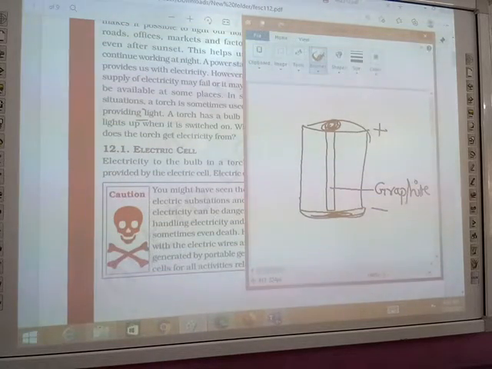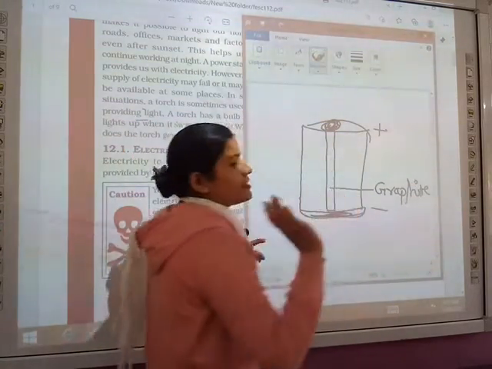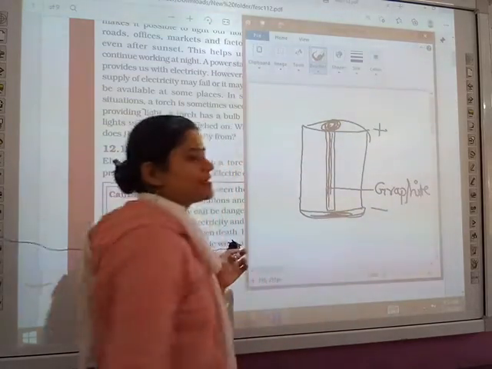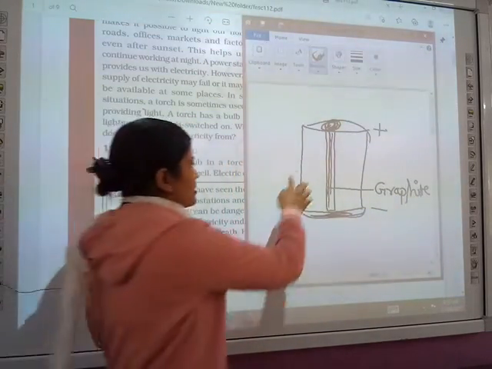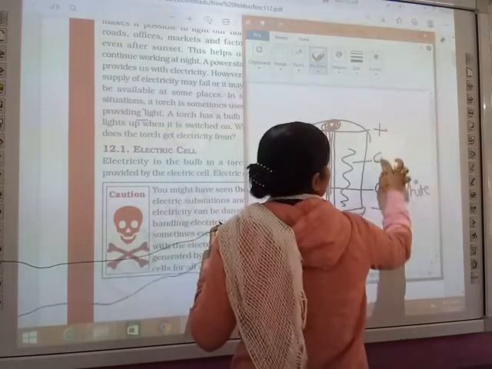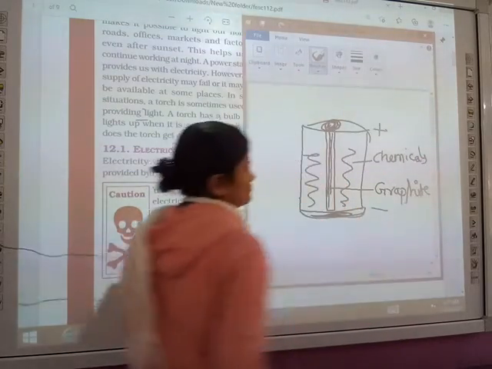Ma'am, in a real cell we can see the positive and negative terminals. This black color rod is called graphite, and in your pencil lead is present. And here chemicals are present, stored in it. It contains potassium hydrogen.